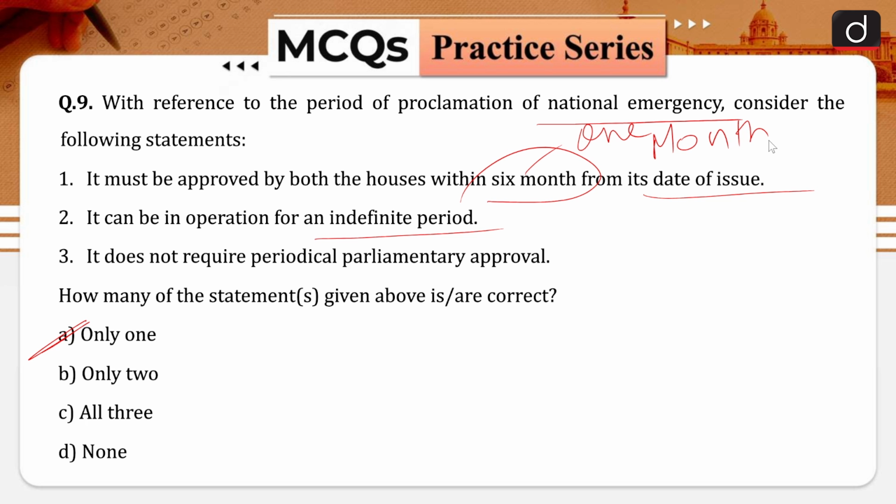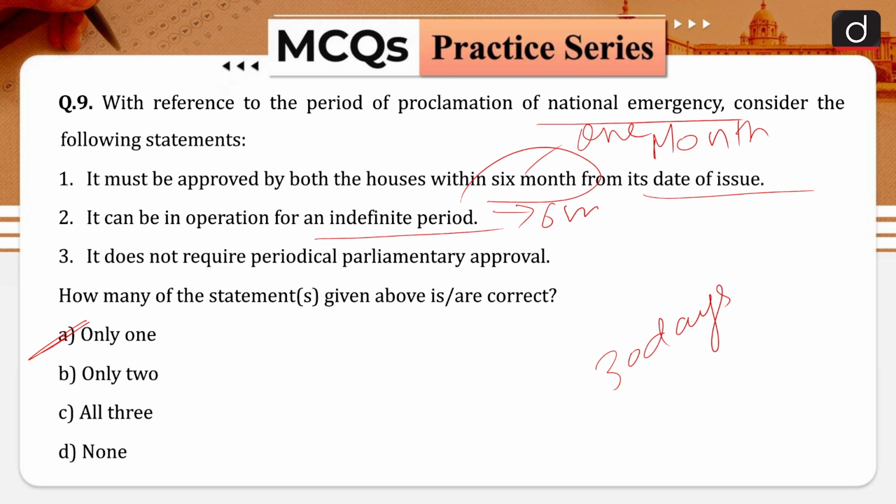However, if the proclamation of emergency is issued at a time when the Lok Sabha has been dissolved, or the dissolution takes place during the period of 1 month without approving the proclamation, then the proclamation survives until 30 days from the first sitting of the Lok Sabha after its reconstitution, provided the Rajya Sabha in the meantime has approved the national emergency. If approved by both the houses, the emergency continues for 6 months.